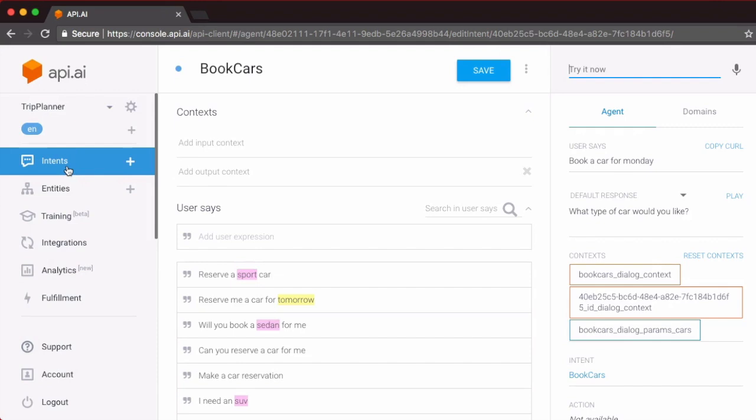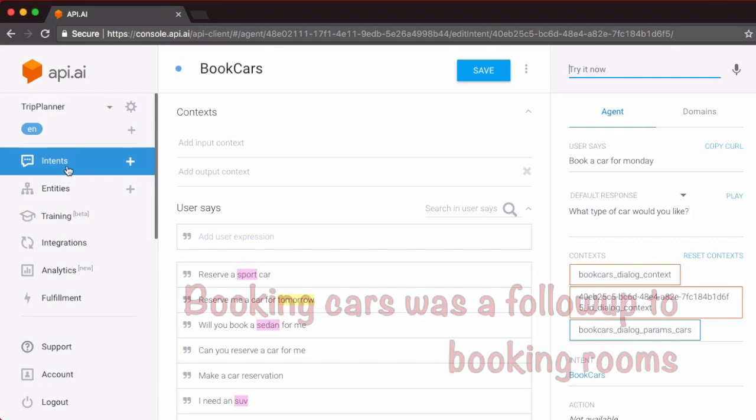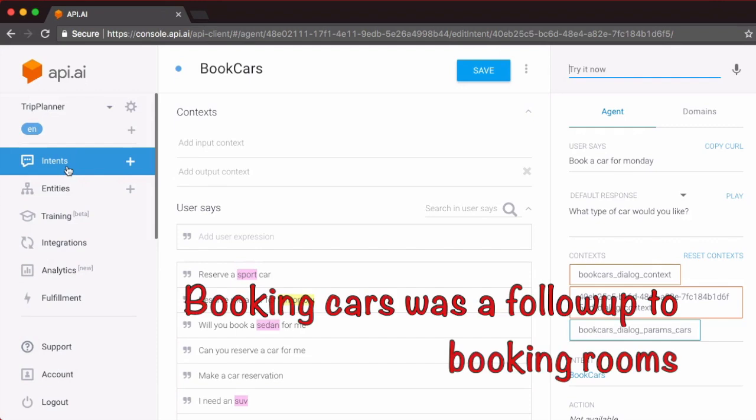A follow up question is usually such that it's terse. You might not really understand what exactly the question is about unless you're privy to the details of the original conversation. A follow up is an extension of what happened earlier, and it's assumed that you already know what happened earlier.